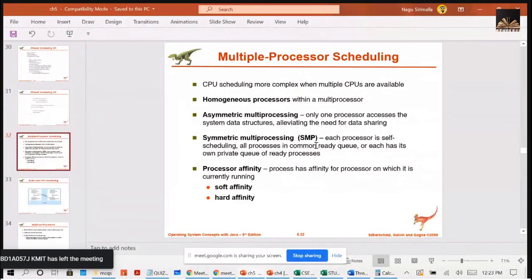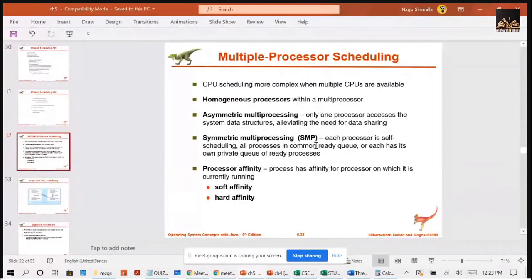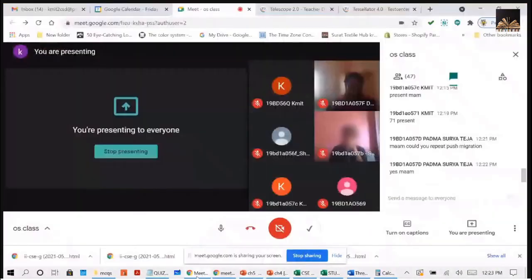And here the affinity can be done as soft affinity or hard affinity. In the soft affinity, the OS will try to make sure that your entire process execution is done on a single processor, but sometimes, if possible, it can do migration also. In the hard affinity, a process can choose in which processors it wants to get executed. That means it can choose a subset of the processors where it can do its execution. So that is about soft affinity and hard affinity.